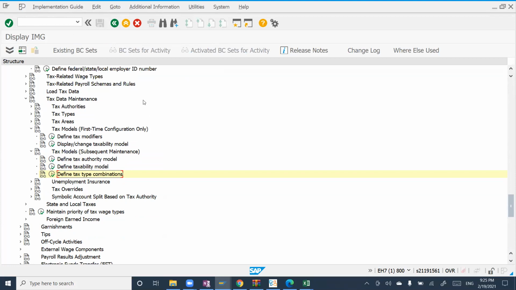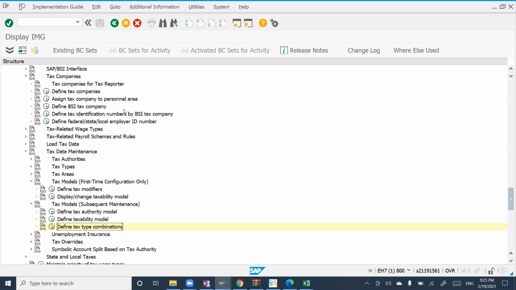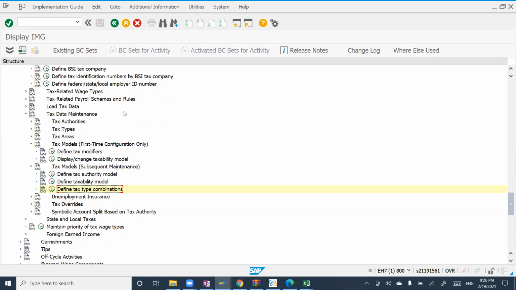So to sum up my role in this area in tax reports, it looks like 90% is testing. Yes, mostly. In a support project, you are responsible for checking all these things from time to time, and if anything is missing, you have to configure it. If everything is configured and you still get some kind of issues, then you have to find the root cause as usual. Another role will be testing. Suppose you have a different testing consultant, that's a different scenario. But if not, you have to do the functional testing, or unit testing, for whatever changes are done. You have to verify and test all those things.